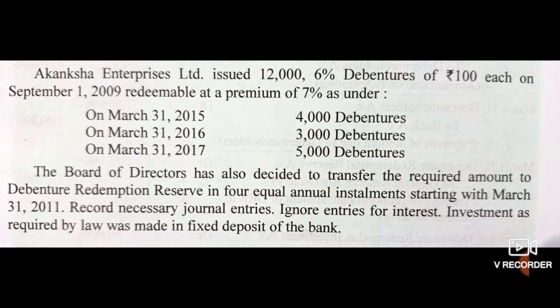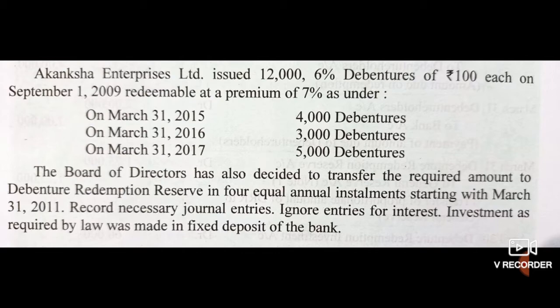Okay, now record necessary journal entries of issue and redemption. Obviously they told us to ignore the entries for interest. Investment as required by law was made in fixed deposit of the bank. So let's start and pass the journal entries in this problem.